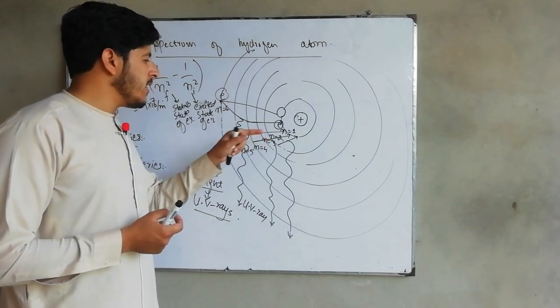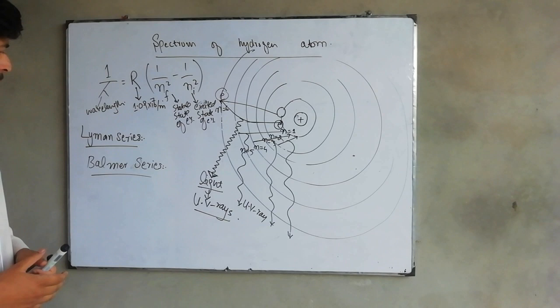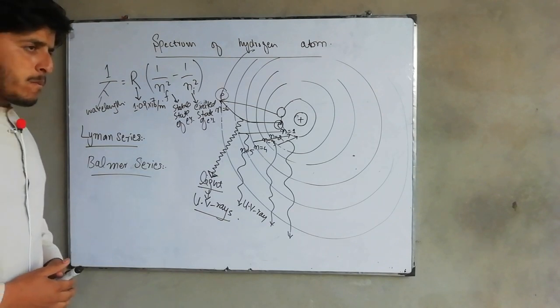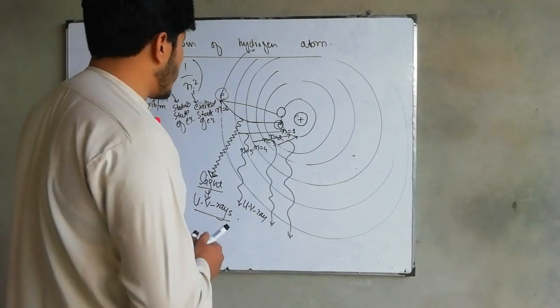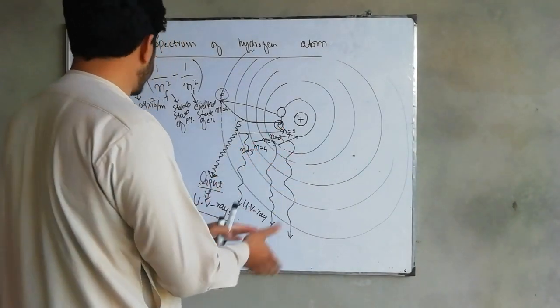This will result in the visible part. This will result in visible light, and that visible light which is obtained in the series form is called Balmer series.